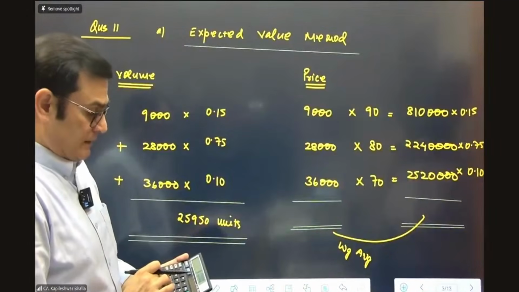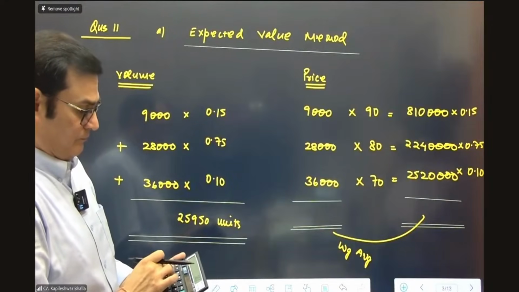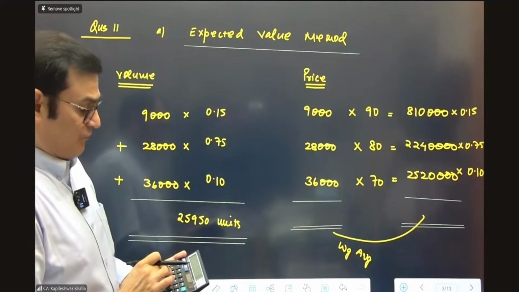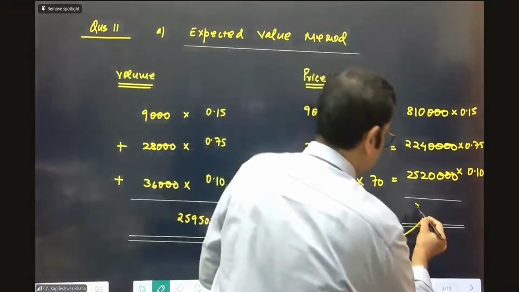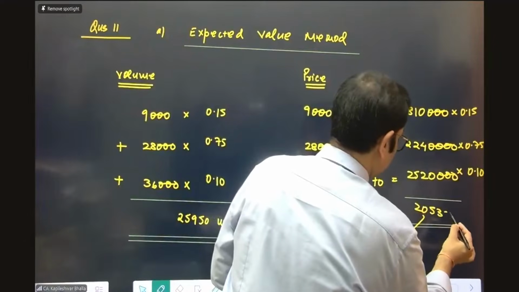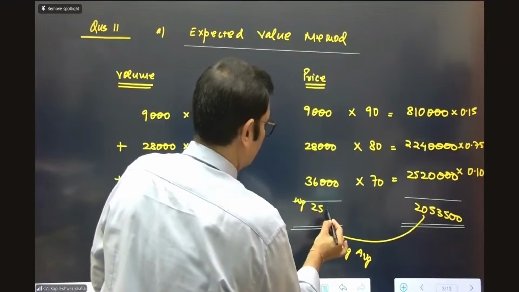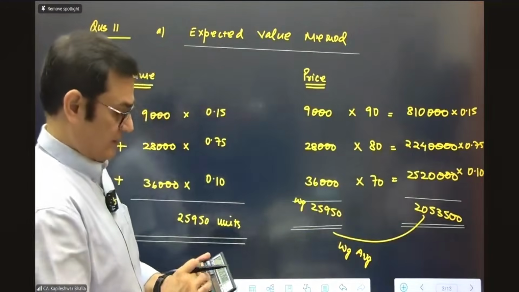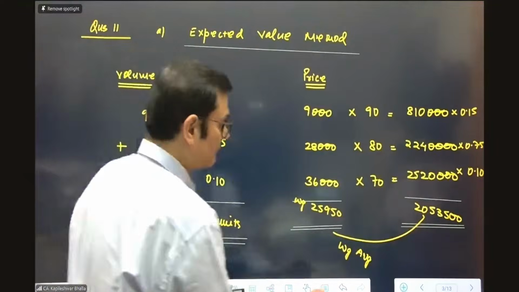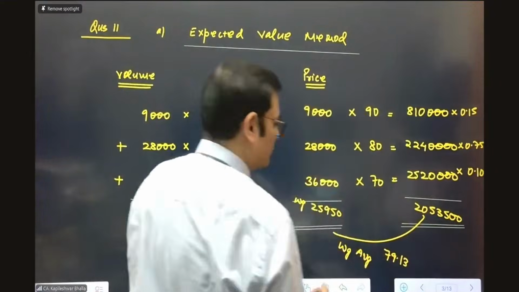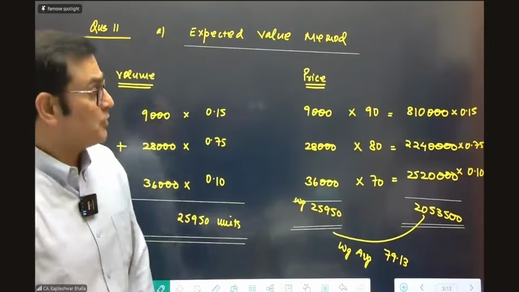So 8 lakh 10, 15%, 121,500, 18,01,500. Is this coming to 20 lakh 53,500? And we can divide this by the weighted average units itself, 25,950. I guess it comes to 79.13. Is the weighted average coming to 79.13, I believe? That's right. So this is the weighted average.